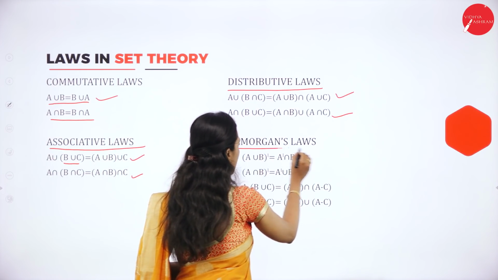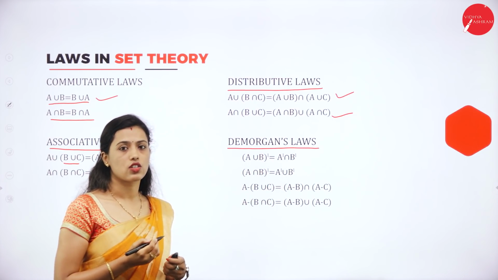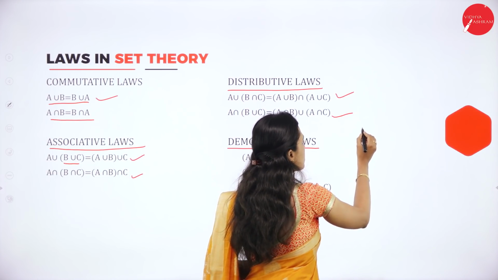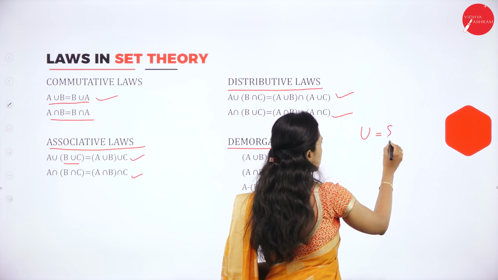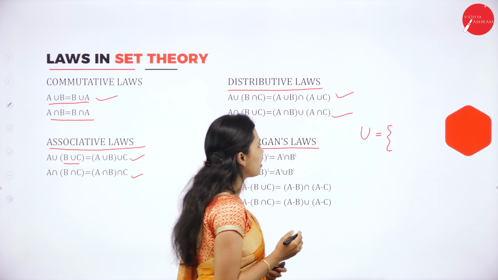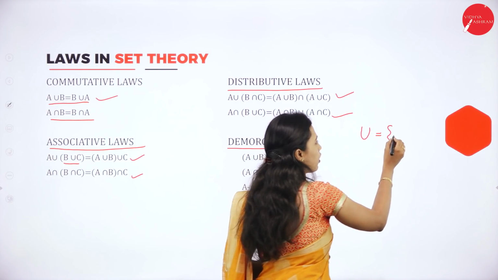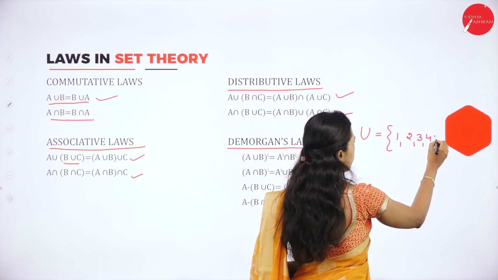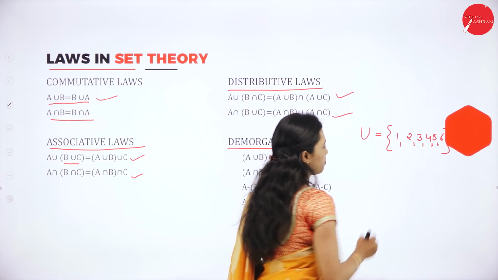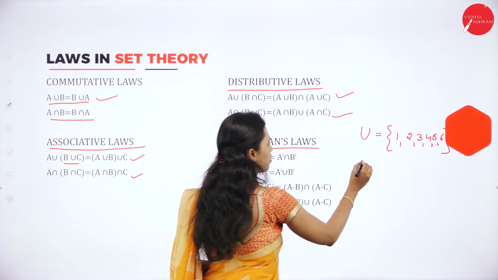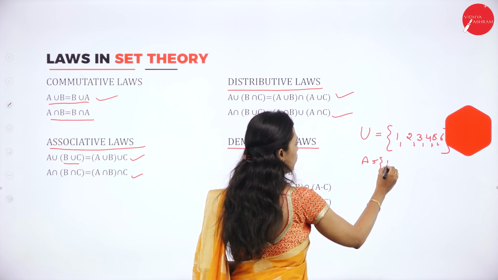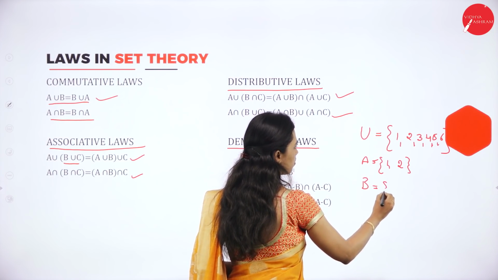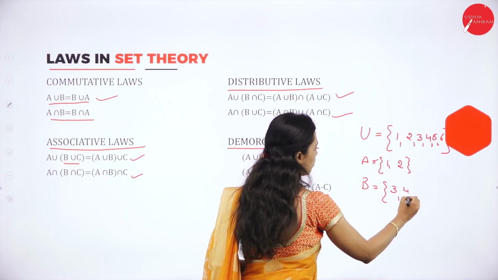Then De Morgan's laws are A union B whole dash. Whole dash means complement set. Complement set means what? See, universal set means all the elements are there. For example, U is equal to 1, 2, 3, 4, 5, 6. A is equal to 1, 2. B is equal to 3, 4.